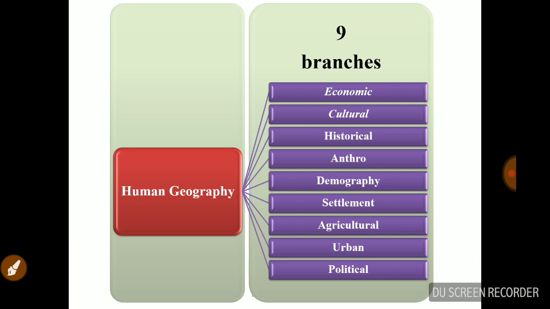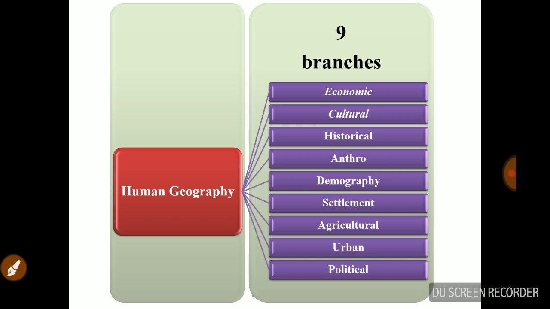So what is human geography? Human geography, you know what, people evolved. Evolution of human beings happened on this planet, and what they did was they created their own living atmosphere. They changed the distribution of everything. They changed the spatial organization. They started to build their own buildings, their houses, everything. So it's also affecting the geographical structure, right? So that's why there is a separate study of geography in this aspect, that is human geography.